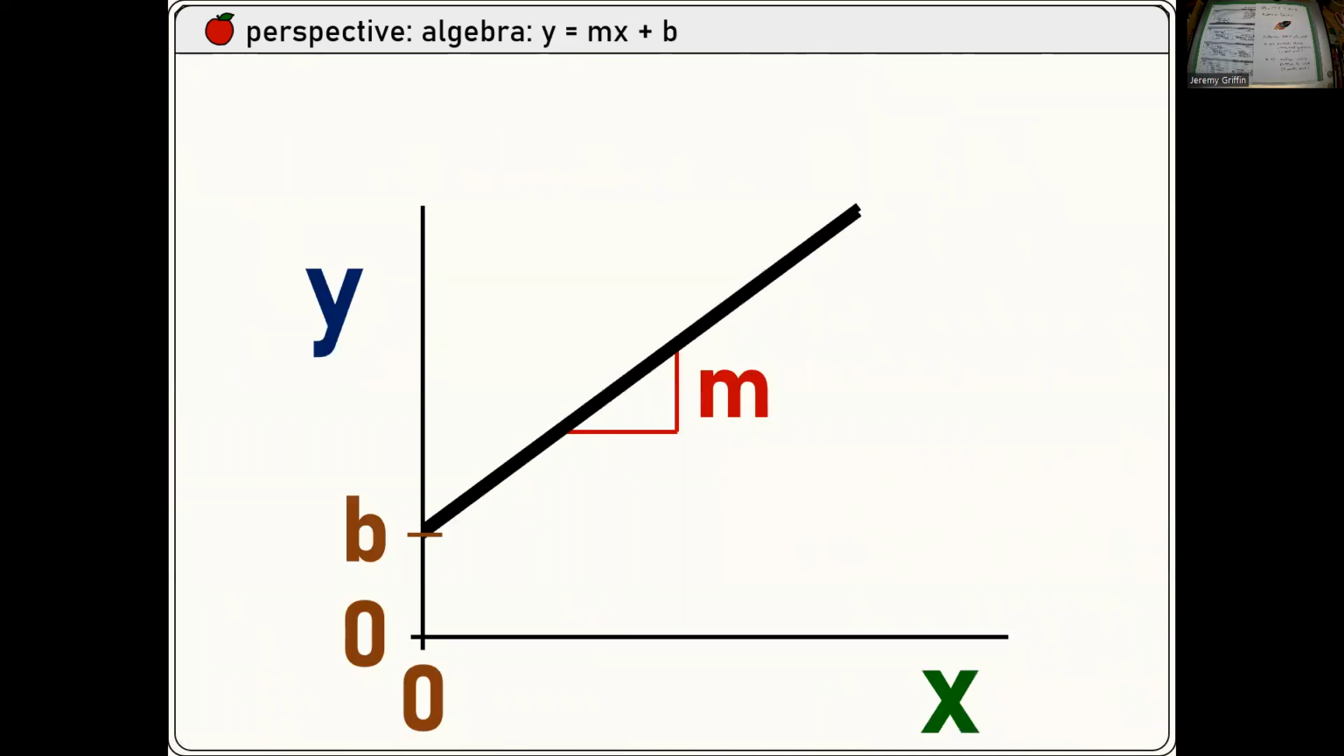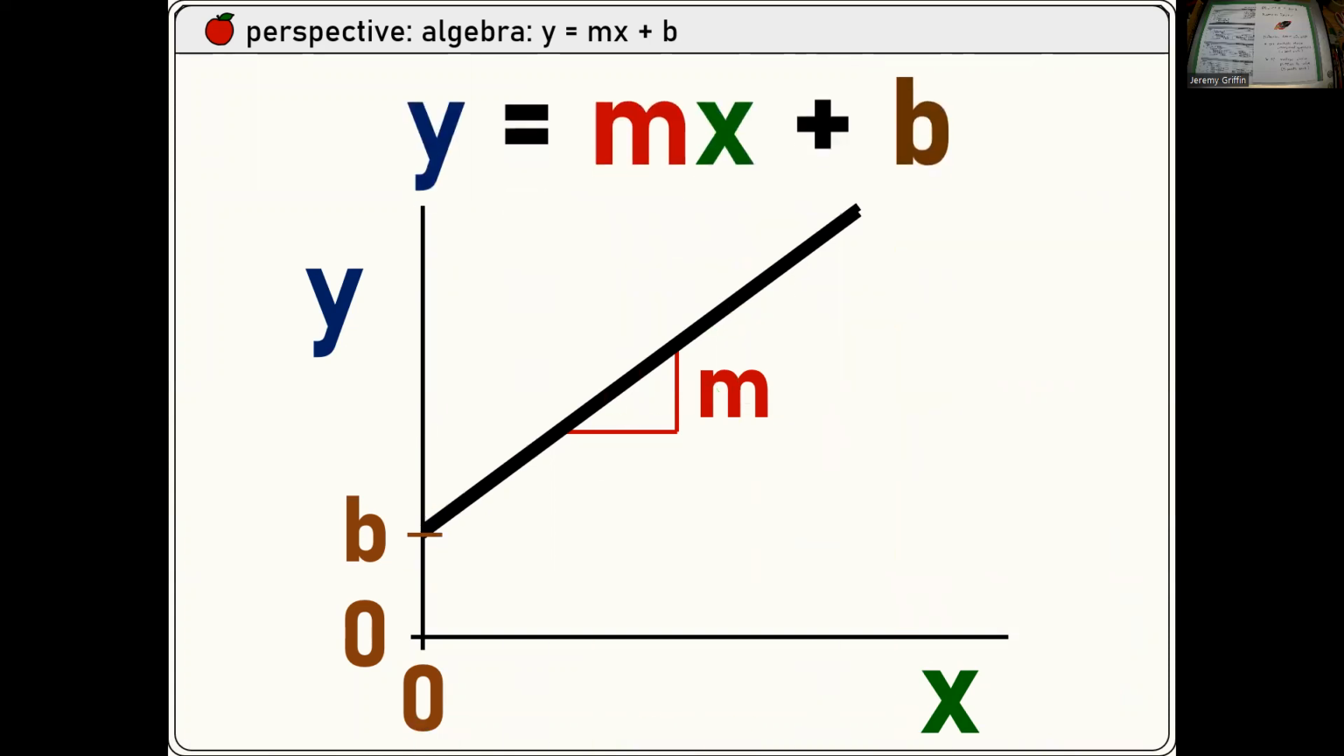Okay. What's the equation of that line? y equals mx plus b. That's a linear graph, right? A lot of graphs are linear.